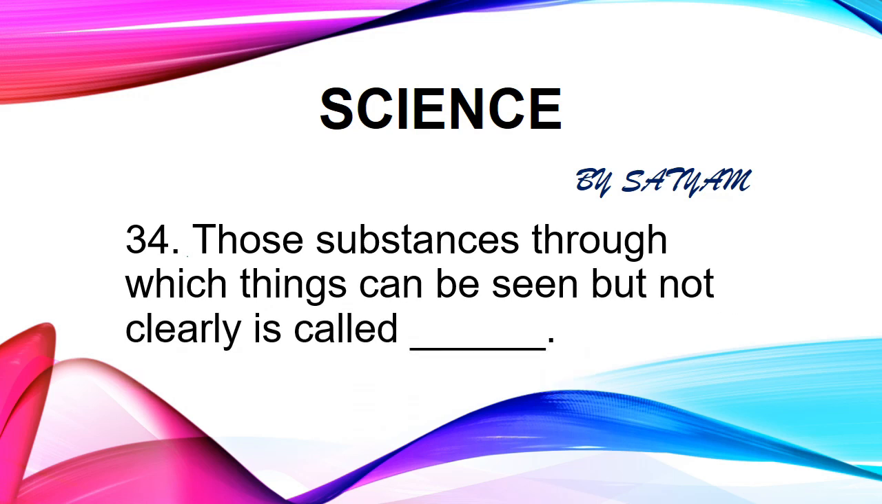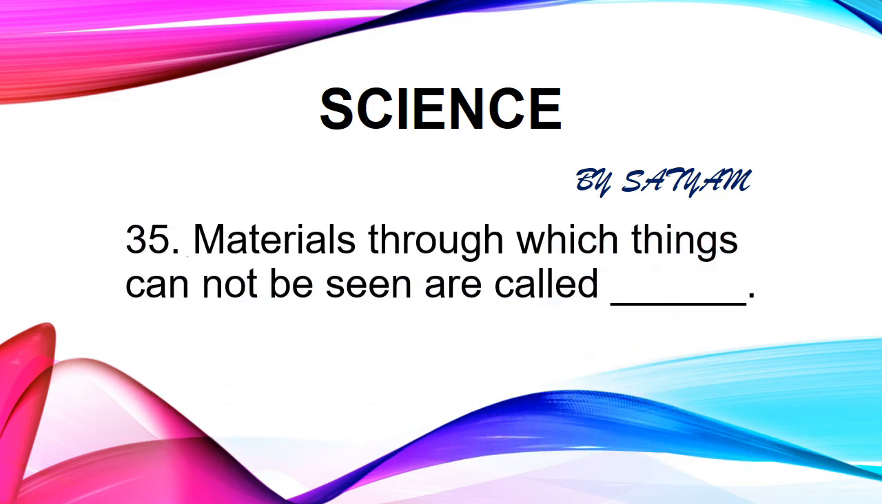The next question is: those substances through which things can be seen but not clearly are called dash. The answer is translucent. Oil, paper and muslin cloth are examples of translucent materials. The next question is: materials through which things cannot be seen are called dash. The answer is opaque. Wood, cardboard and metals are examples of opaque objects.